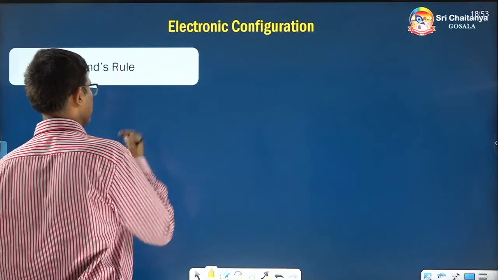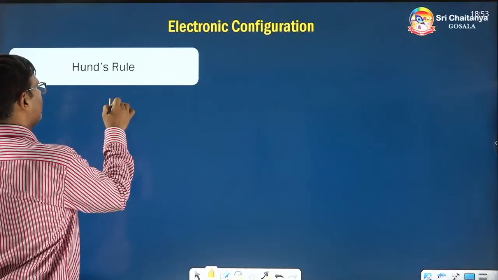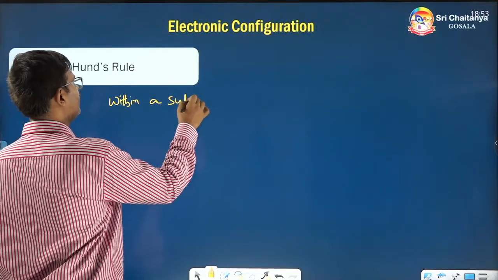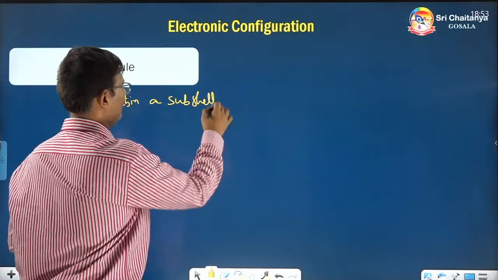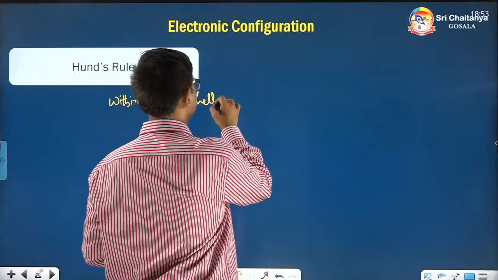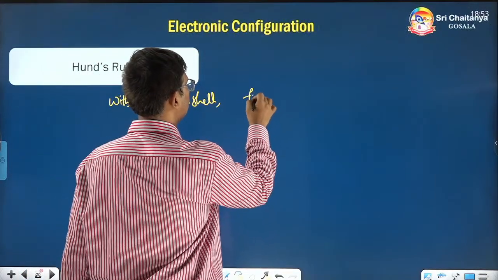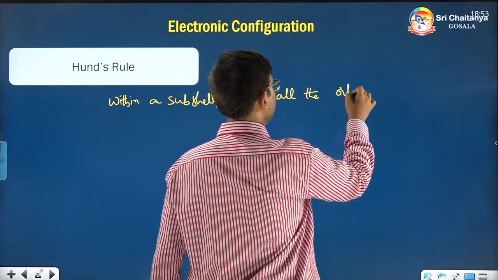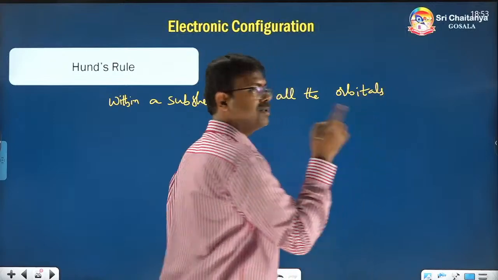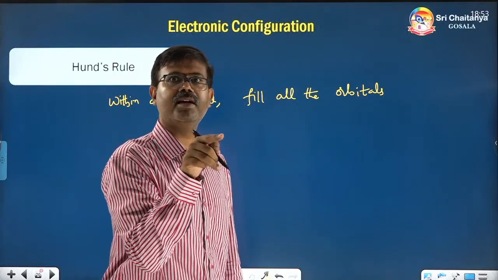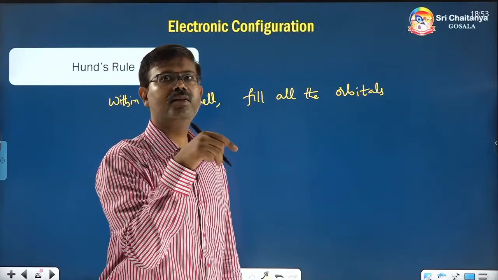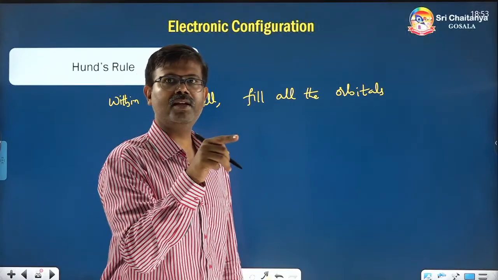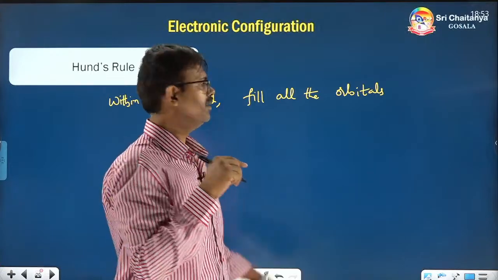So Hund's rule says that within a subshell, what is there? Within a subshell, houses will be there, or within a street, houses will be there. This we call orbitals. So within a subshell, orbitals will be there. How to fill among them?